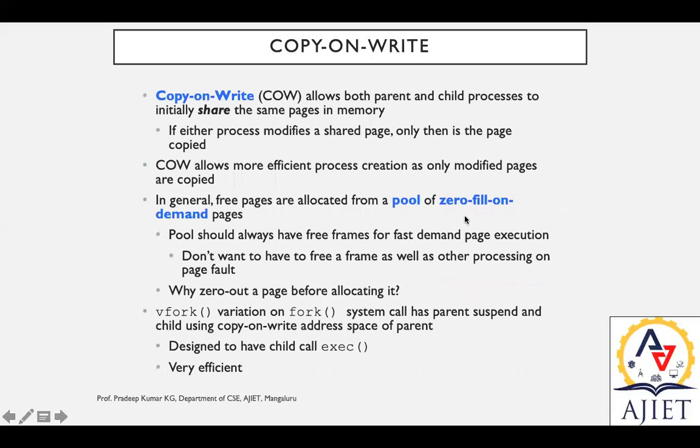Copy on write, COW, allows both parent and child processes to initially share the same pages in memory. This is one of the methodologies to optimize the scenario. That is, a parent process is shared by the child process. Consider the situation where using fork we created a new child process, which inherits all the properties of the parent. So when one or the other process changes the page, only then is that page copied for the child.